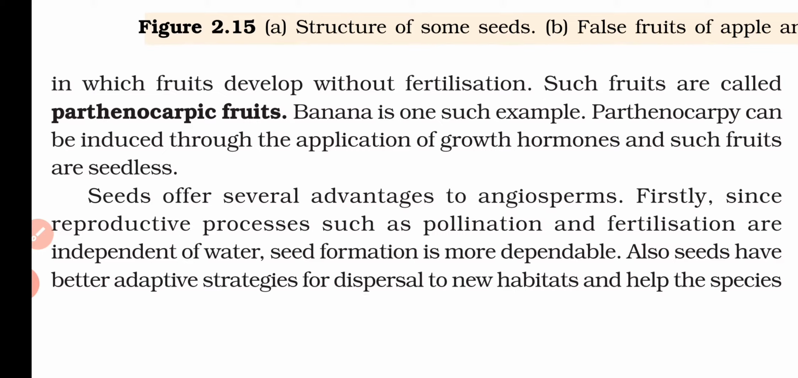This type of parthenocarpy can be induced in the plant by applying some growth hormones. And these types of fruits that are developed from parthenocarpy generally do not bear any type of seed, and that is why they are seedless fruit. So if any fruit is developed without fertilization, then we call it parthenocarpic fruit. This process is known as parthenocarpy, and this parthenocarpy can be induced in the plant by using some growth hormones. And the fruit which is developed from parthenocarpy is totally seedless. So they do not contain any type of seed.